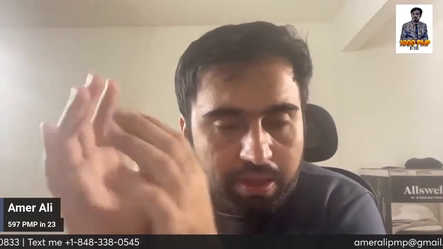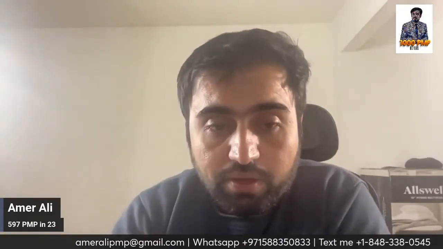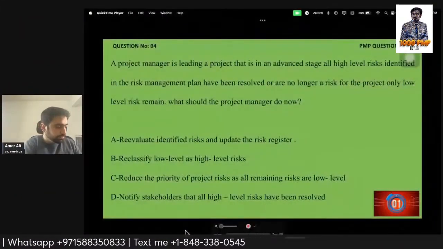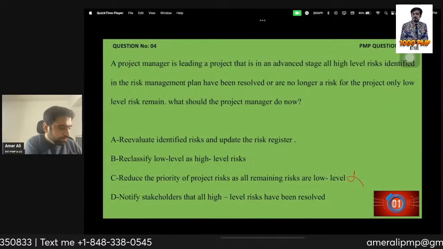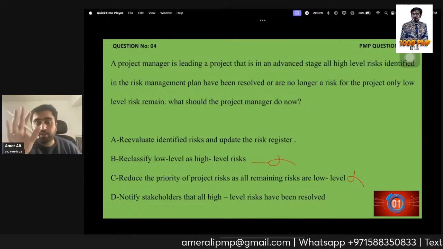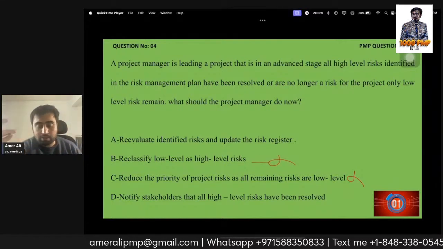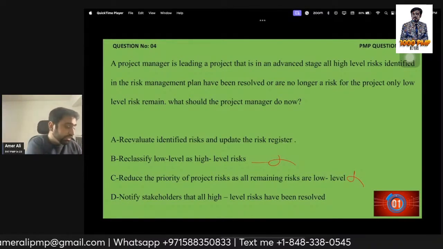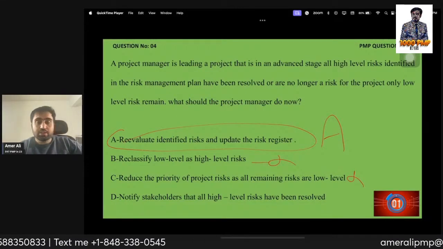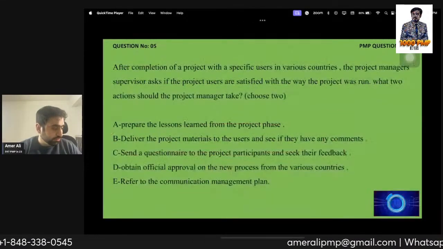So understanding the context of that, the question is there, we are in the monitoring and control risk. Notifying is important, but now we need to re-evaluate the risk. So let's go with the question one more time and let's eliminate the options. Reduce the priority, reclassify. No, that does not make sense. Two options are very good. Notify stakeholder, this is good, but before that I would go for option A. I will evaluate and then I will work on that. So option A will be your right answer in this question.